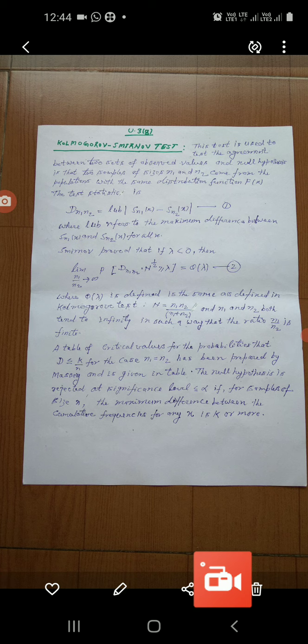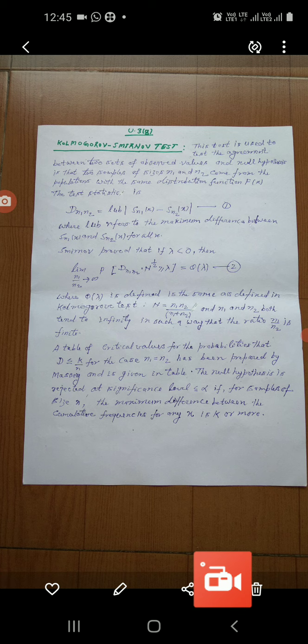Smirnov proved that if lambda is greater than 0, then the limit as n1 and n2 tend to infinity of the probability that D(n1,n2) times N to the power 1/2 is greater than or equal to lambda is equal to Q(lambda).